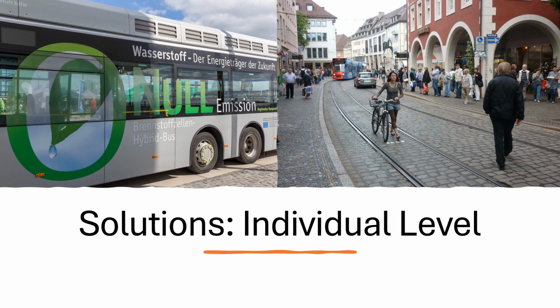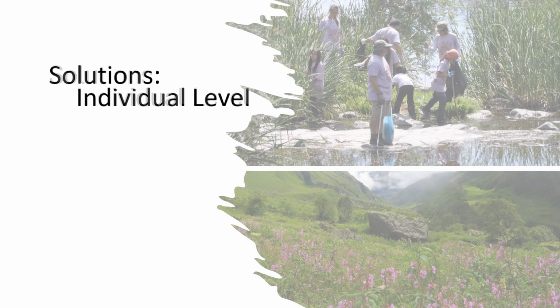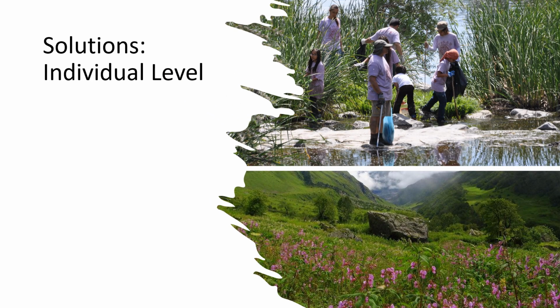Limit car use. Opting for alternative transportation methods like walking, cycling, carpooling, or using public transportation reduces vehicle emissions and alleviates air pollution. Support environmental initiatives. Participating in community cleanup efforts, supporting environmental organizations, and advocating for policies that prioritize environmental protection and sustainability contribute to collective efforts to combat pollution.